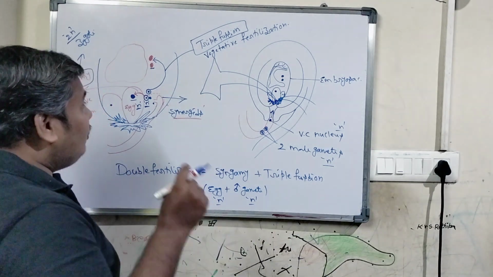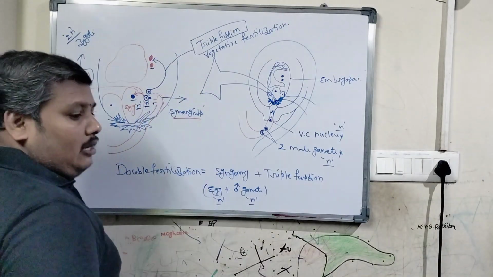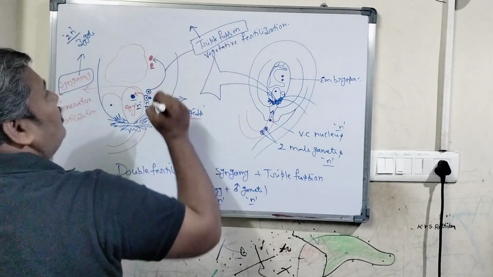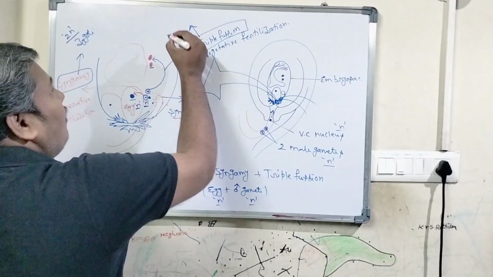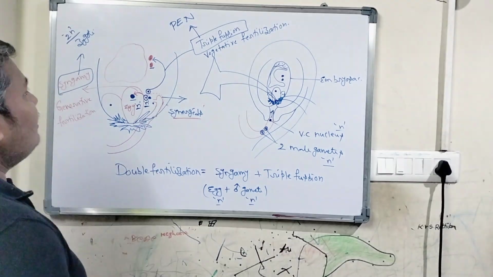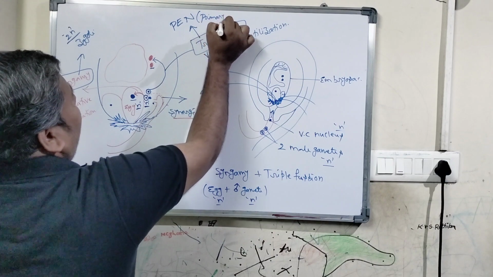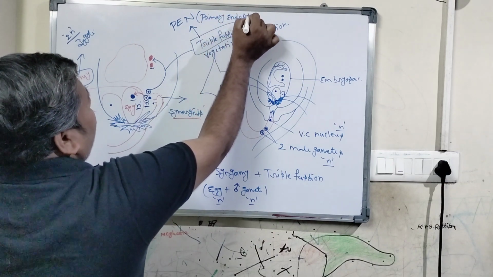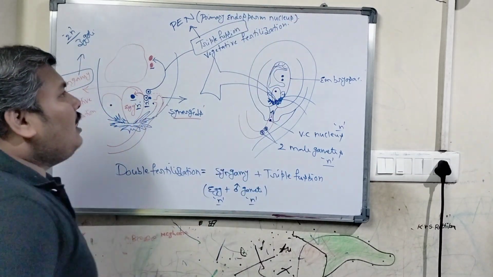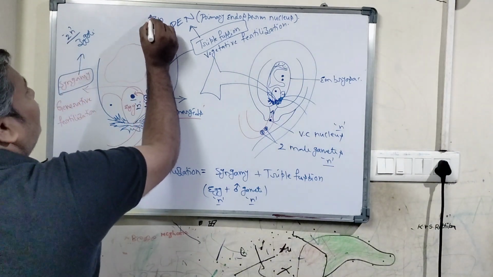But at the time of triple fusion only, along with the male gamete, the two polar nuclei are fused together. They form the triple fusion, resulting in the formation of a PEN, the primary endosperm nucleus. What is PEN? PEN is nothing but primary endosperm nucleus. So the primary endosperm nucleus is in 3N condition.